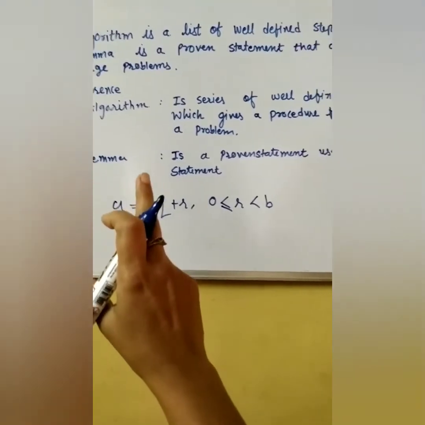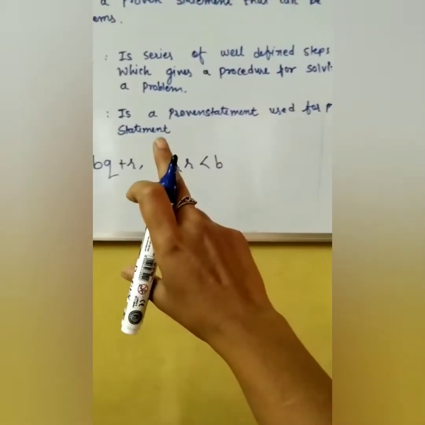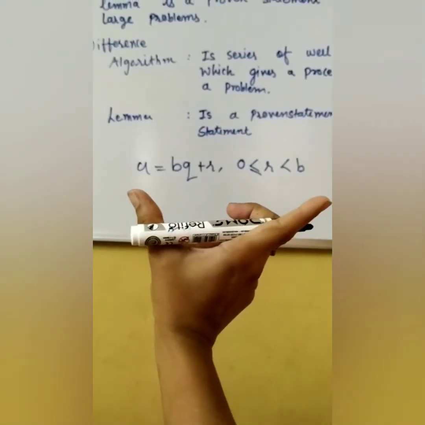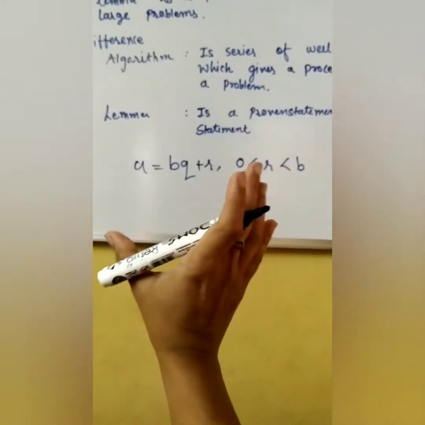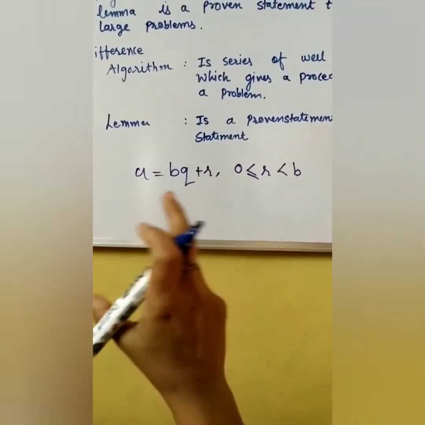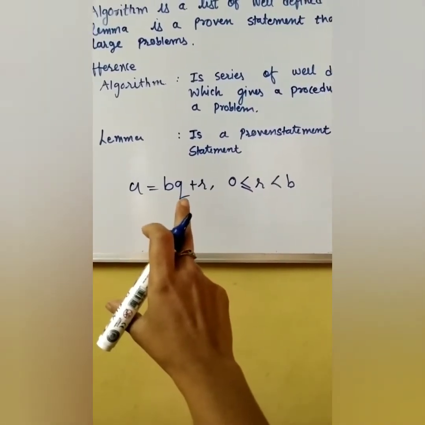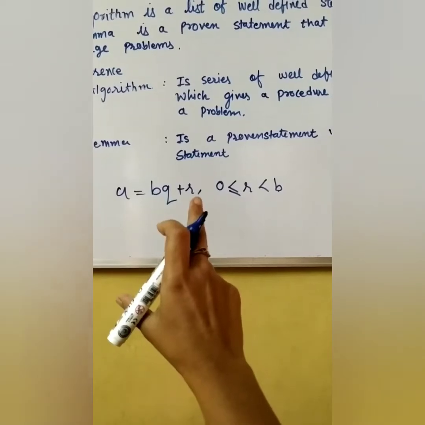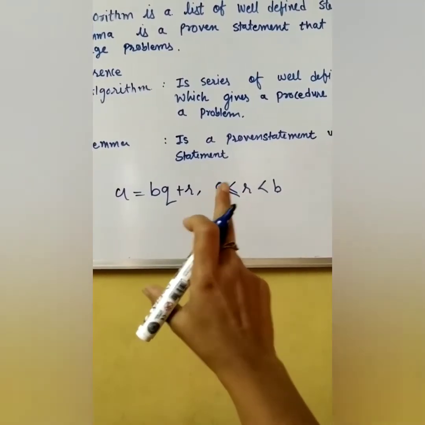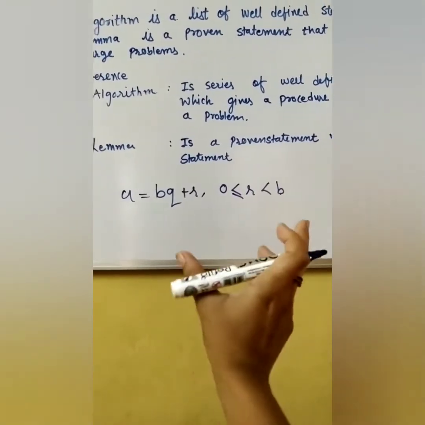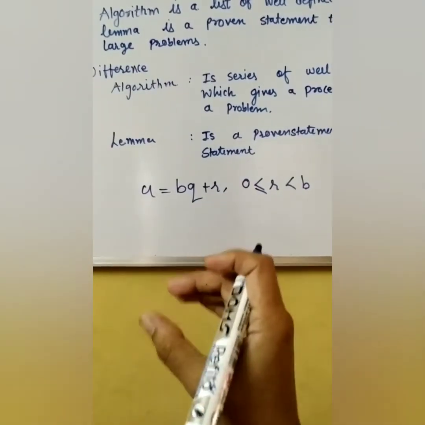And what is a lemma? It is a proven statement used for proving another statement. Meaning, this statement is already proven by Euclid. He already proved that when you are dividing something, you get B into quotient and a remainder, and the value of the remainder will be equal to 0 or less than B. And to achieve the algorithm we are using this statement and doing many steps.